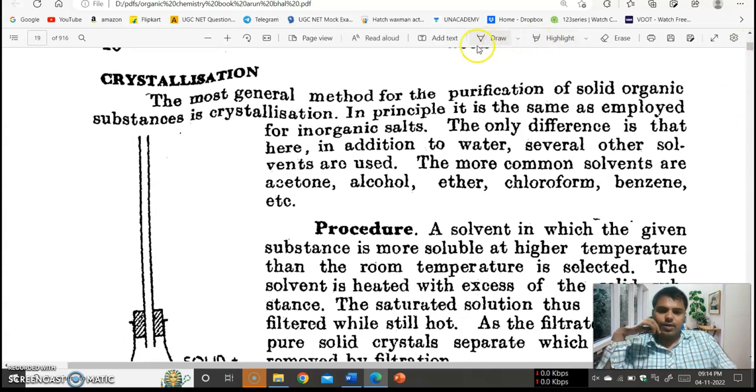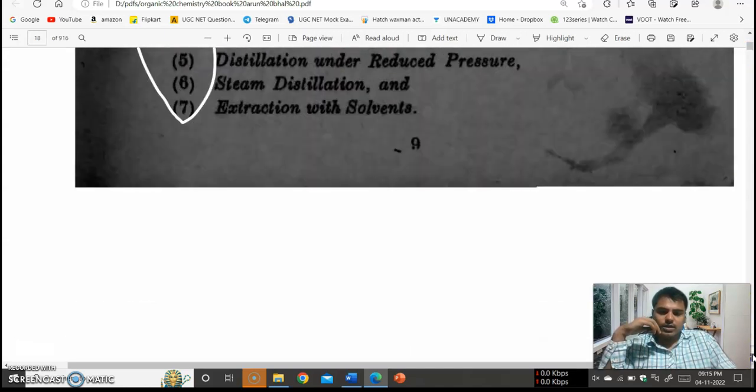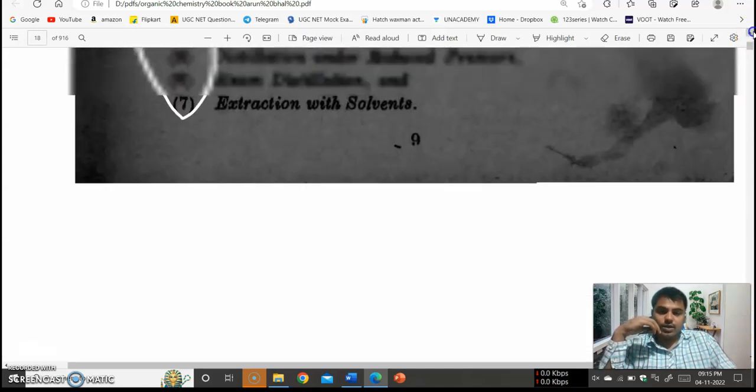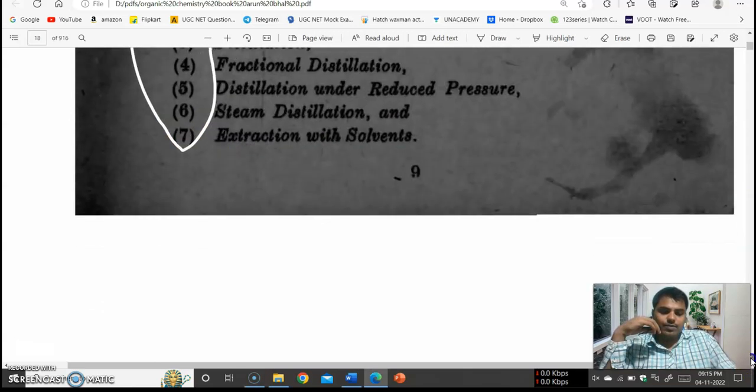Step by step we are going to study these processes: crystallization, sublimation, distillation, fractional distillation, distillation under reduced pressure, steam distillation, and extraction with solvents. We are going to study them now.